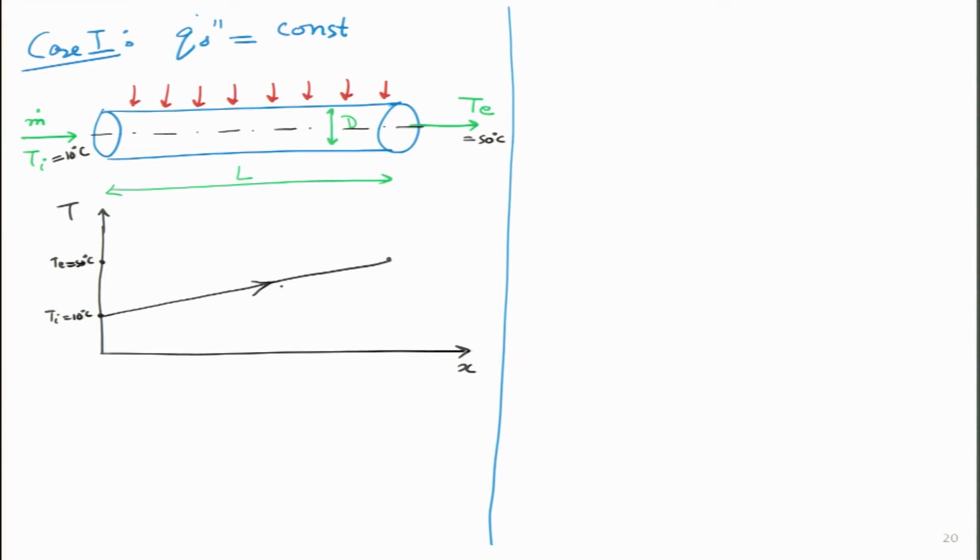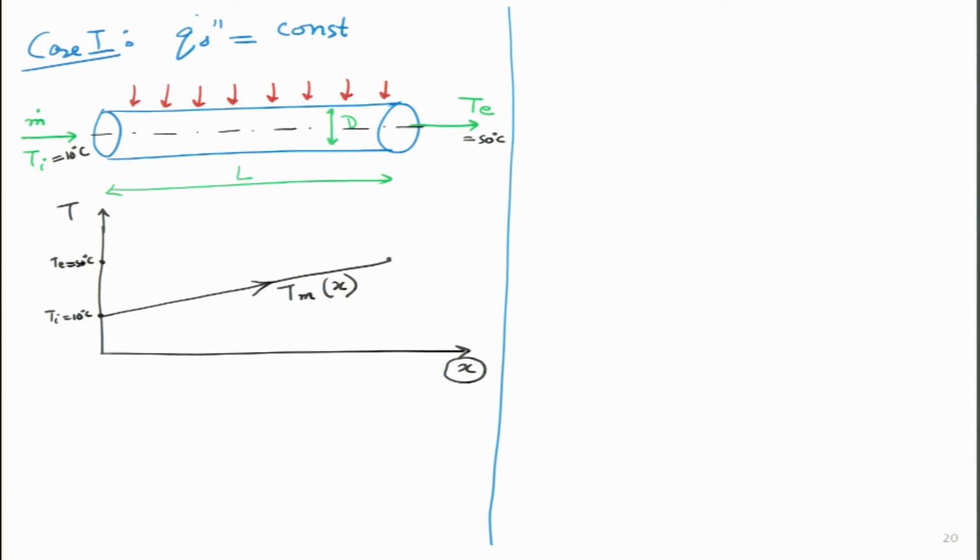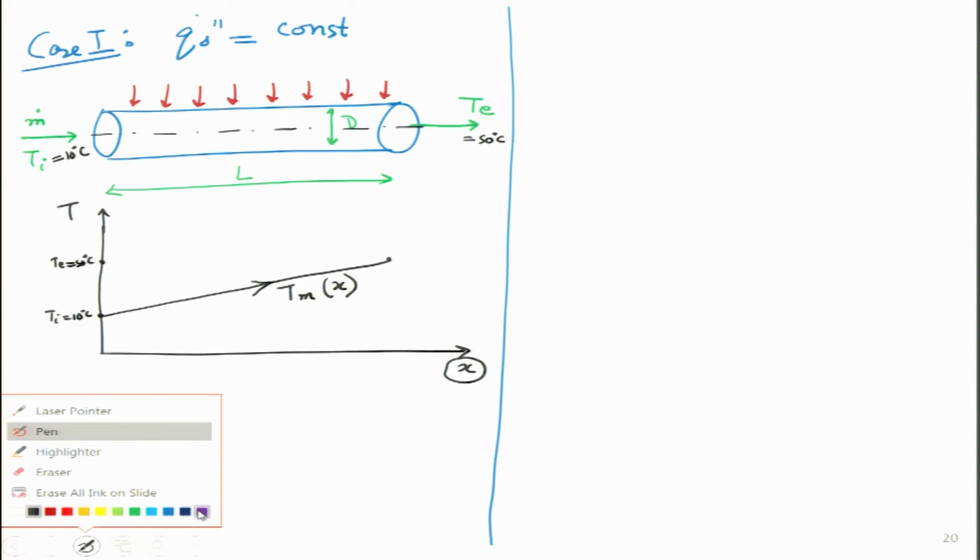This I am going to write as the mean temperature of the fluid as a function of x, because we can clearly see it is changing with x, and it has to change because we are continuously giving it energy, and all that energy has to go into internal energy. Another thing that I will draw over here, let me first draw and then ask the question.